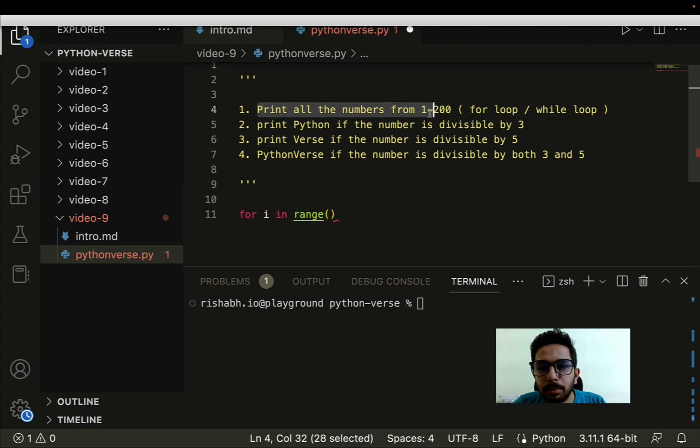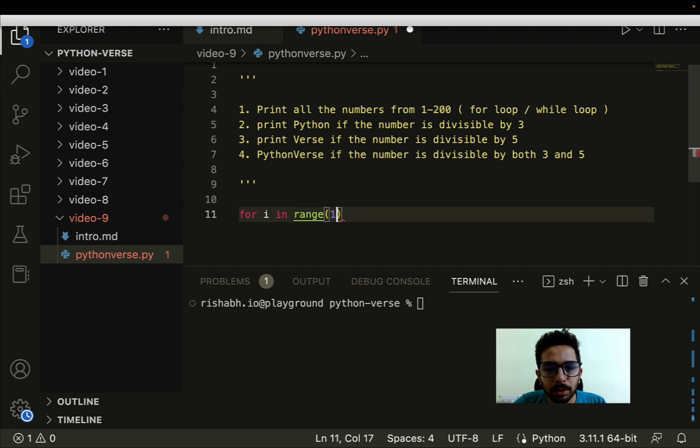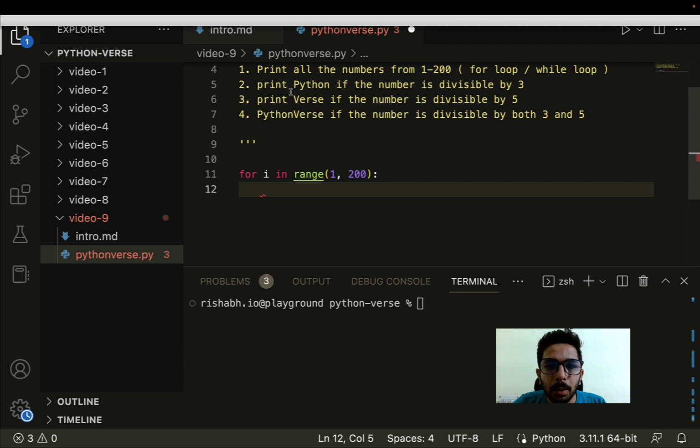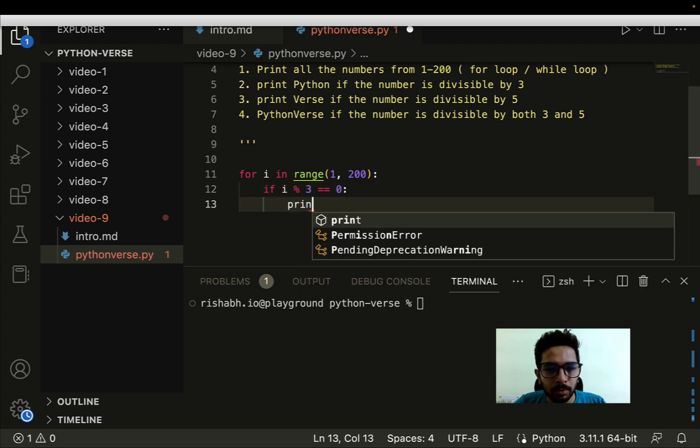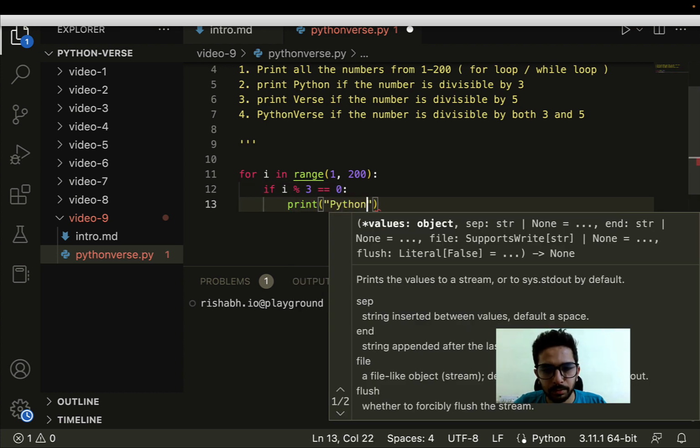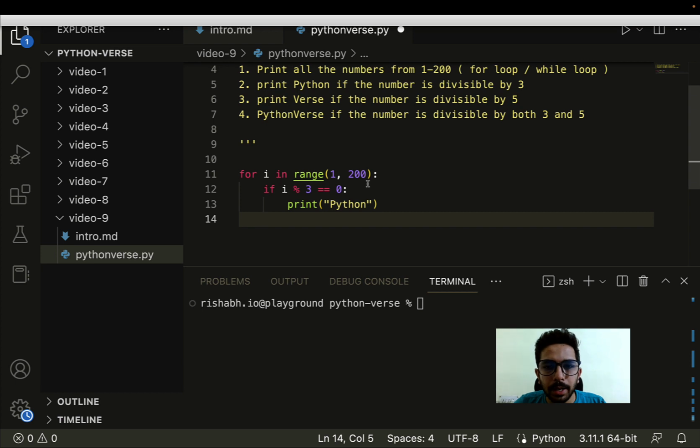So print all the numbers from 1 to 200: for i in range, 1 to 200. It says print Python if the number is divisible by 3. If i % 3 equals 0, print Python. Simple, right? It says print verse if the number is divisible by 5.